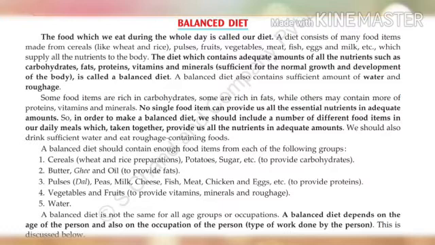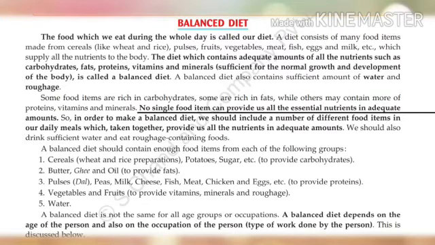It means a diet which contains all the components of the food in the right proportion. Right proportion means whatever is required for our body. In that proportion, if the components of food are present in our diet, then such a diet is called a balanced diet. A balanced diet also contains sufficient amount of water and roughage.